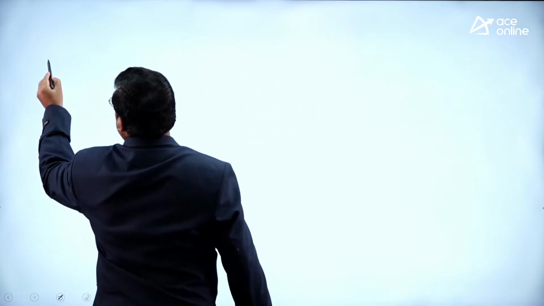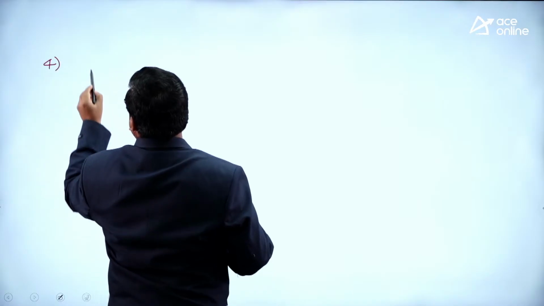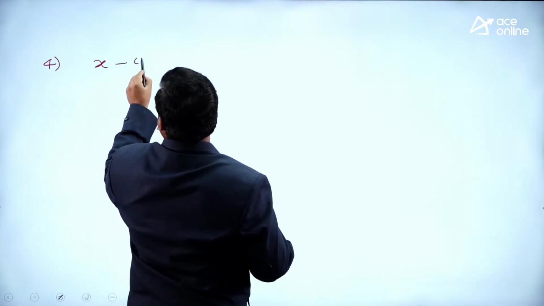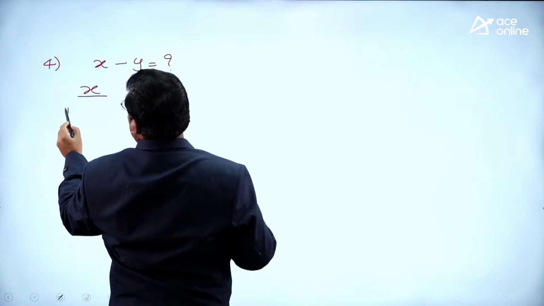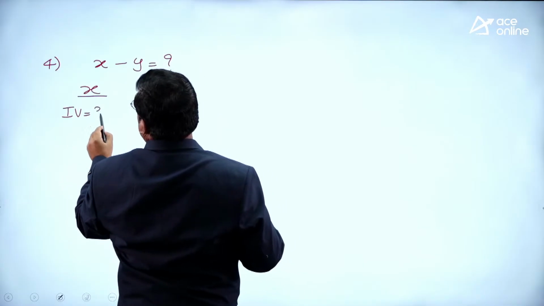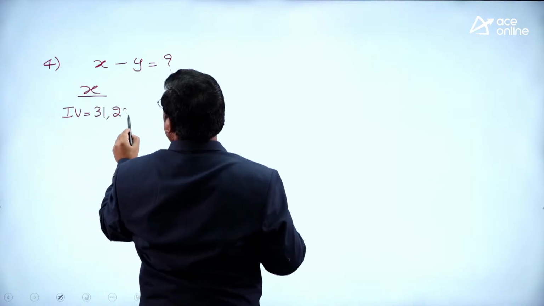See here, the fourth one, 4%. X minus Y we require. X minus Y we require. X initial value is 31,25,000.